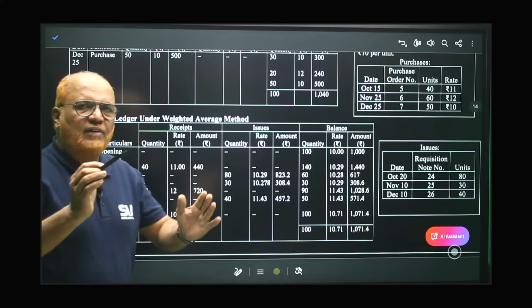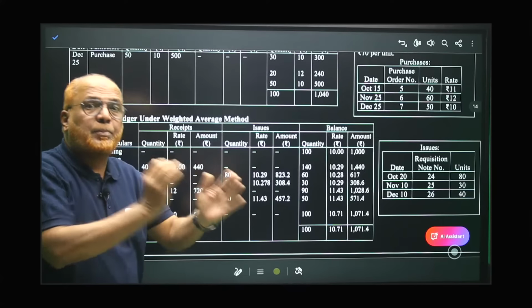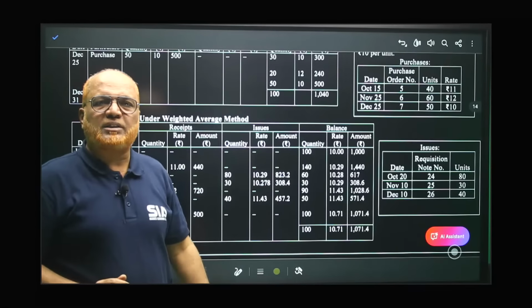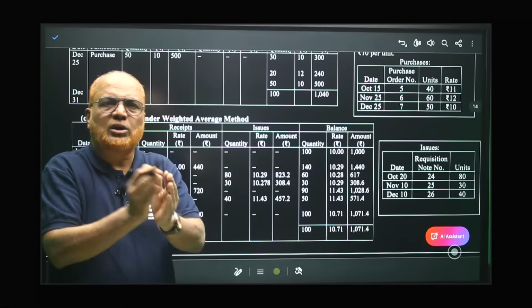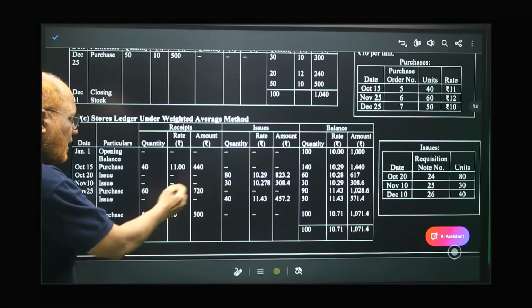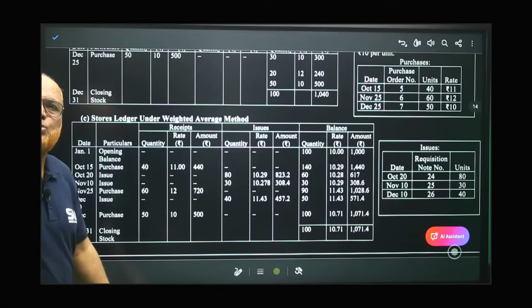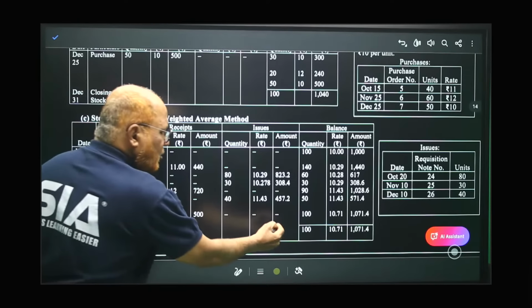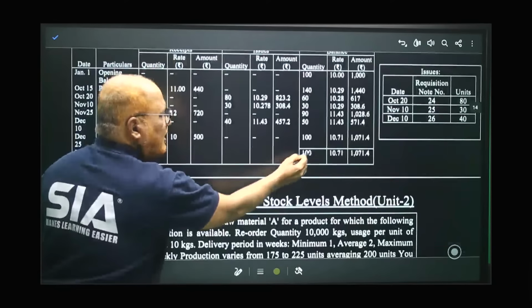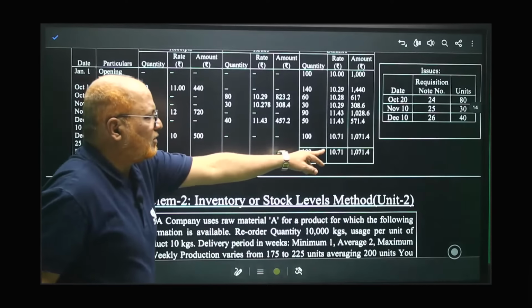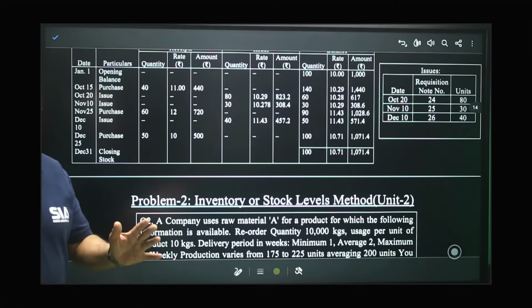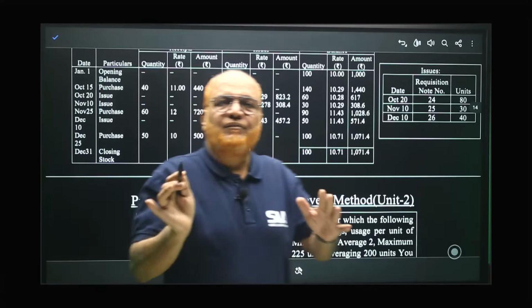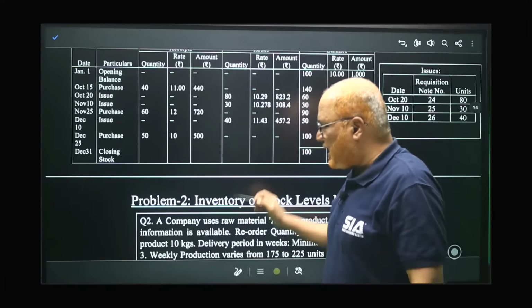In FIFO and LIFO, we are keeping each lot separate. But in the weighted average method, we are not keeping separate, we are clubbing. We are making a total of quantity and total of amount. Like this, you have to proceed. Then finally, the closing balance is 100 units, 1071.4, per unit 10.7. That's all. This is the complete problem on FIFO, LIFO, and weighted average.